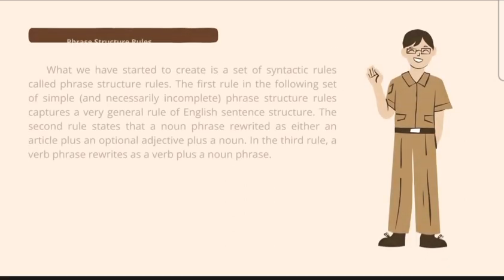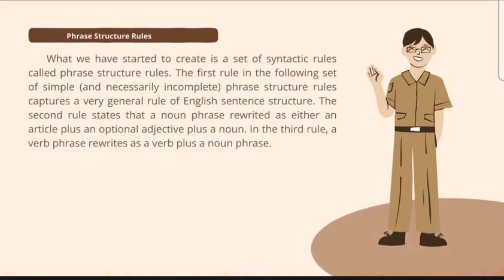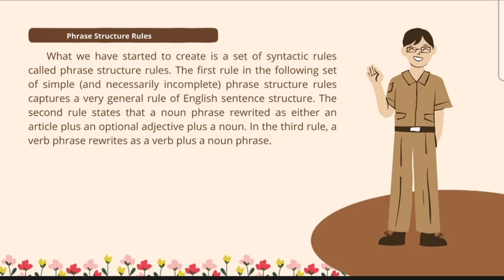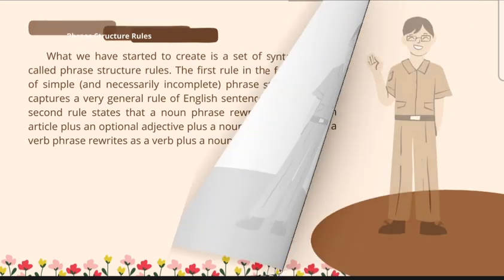Phrase structure rules. What we have started to create is a set of syntactic rules called phrase structure rules. The first rule in the following set of simple and necessarily incomplete phrase structure rules captures a very general rule of English sentence structure. The second rule states that a noun phrase we write as either an article plus an optional adjective plus a noun. In the third rule, a verb phrase rewrites as a verb plus a noun phrase.